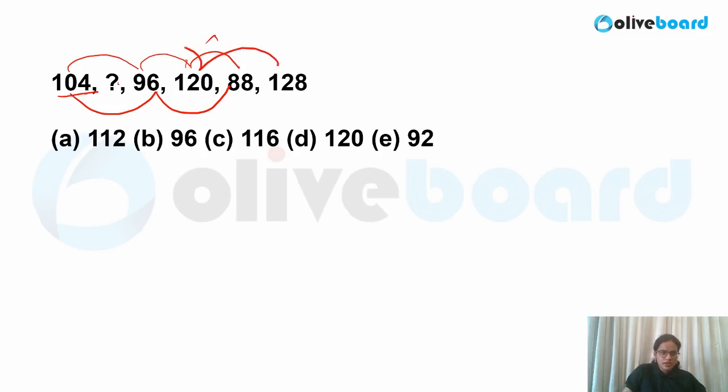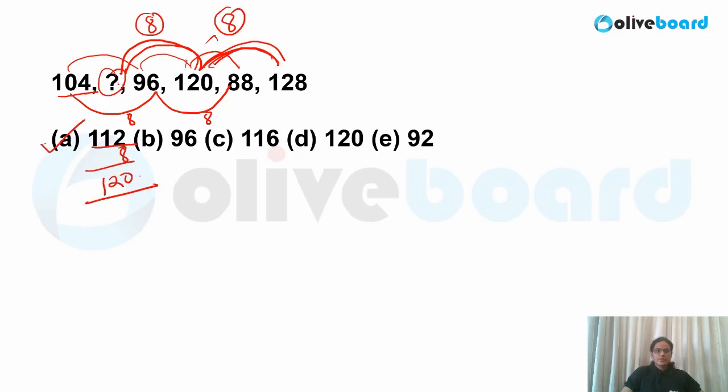So you can check what is the difference between these numbers. Here the difference is 8. Here also, if you observe, the difference is 8. Similarly, now when I am writing this, there should be a difference of 8 over here. So 120 plus 8, 128. So here it should be 112. So 112 plus 8 is nothing but 120 over here. I hope all of you are getting it. So this is the alternate series pattern that you have to follow in this case. I hope it is clear.